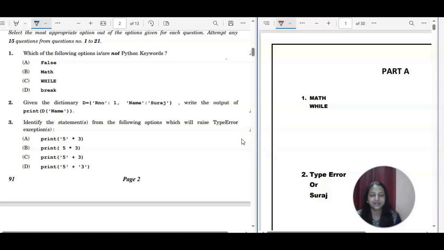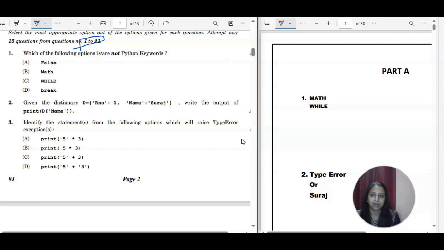We have already discussed the 2024, 23 and 22 question papers of grade 12 computer science CBSE. So today we are going to start our new series, and in this we are going to discuss the 2021 question paper. Let us start with Section 1, which is completely based on MCQ questions. We have in total 21 questions in this section.